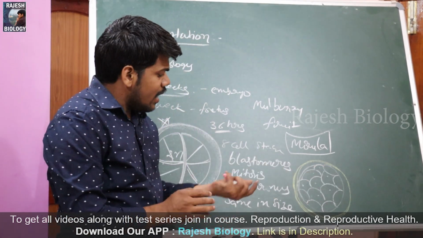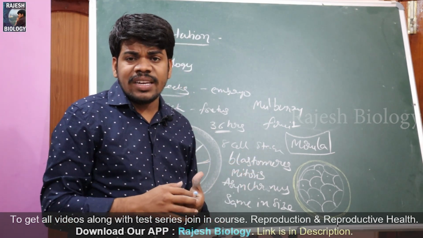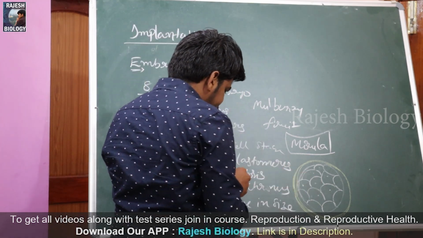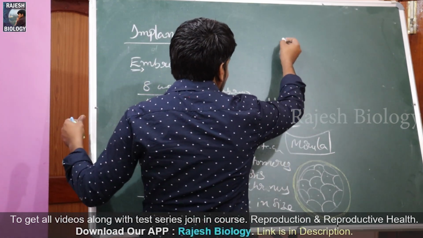Now it is rearranged into 2 layers, and inside, the cells form gap junctions.